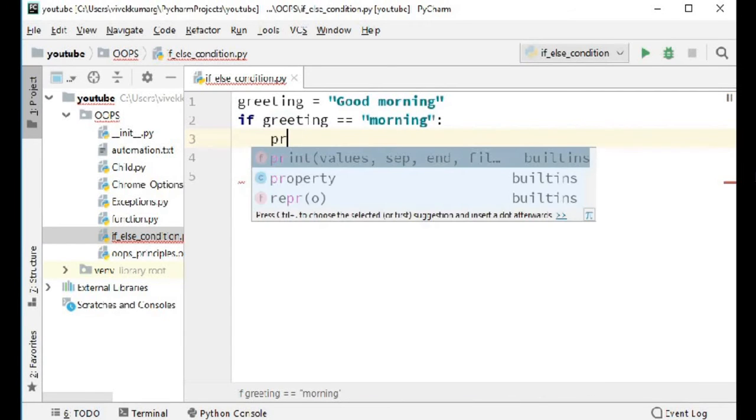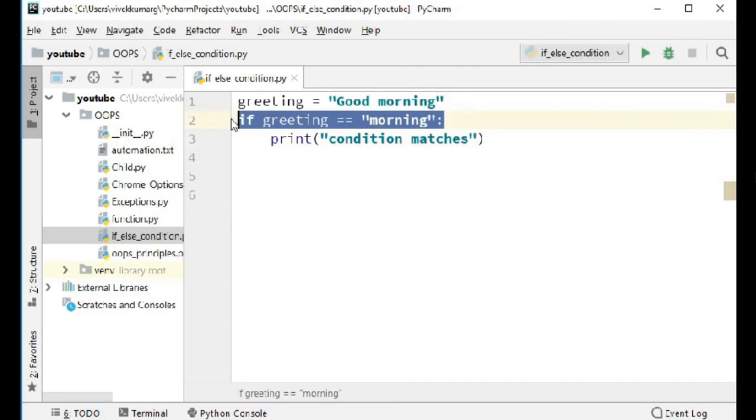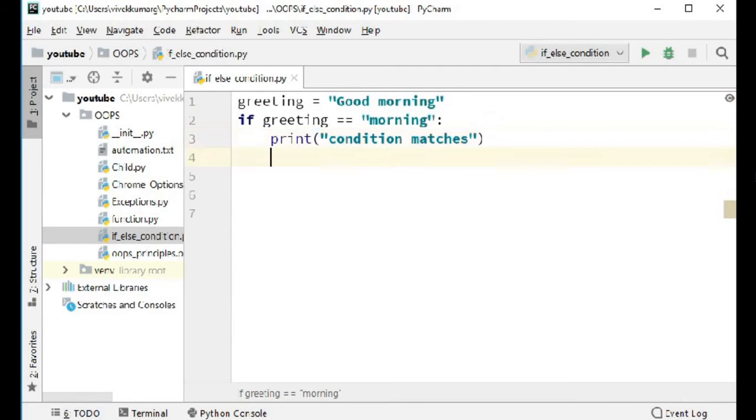Now let's write print and say condition matches. And again, if you hit enter, whatever you write is going to be part of the if block. I have just written a print statement because here we are only talking about the concepts. When we talk about real-time things, we'll definitely be writing some code and the execution will happen accordingly. So here you just understand the syntax and where you have to write the code. Indentation is very important in Python, I'm telling you again and again.